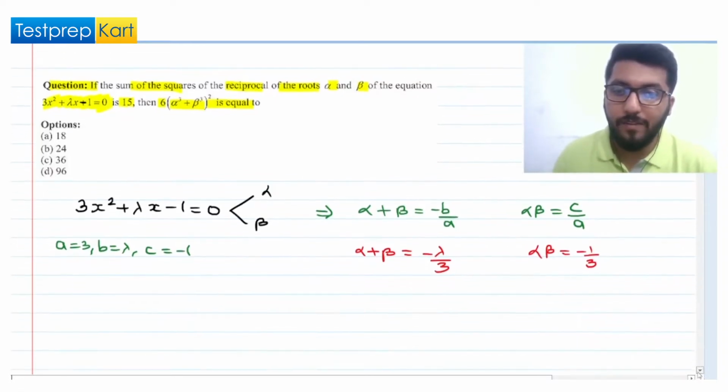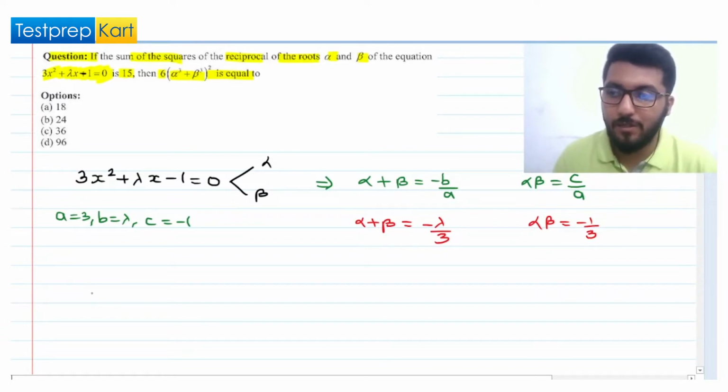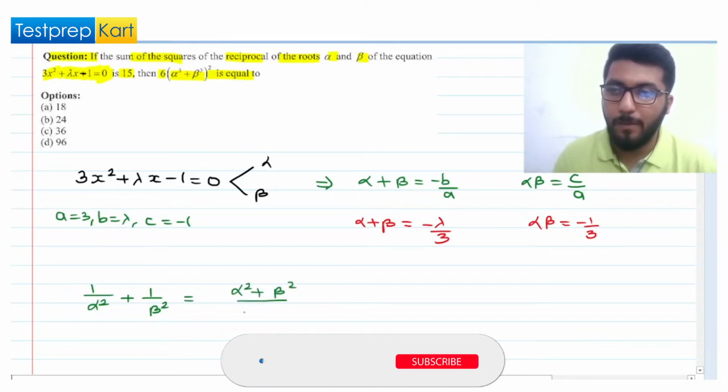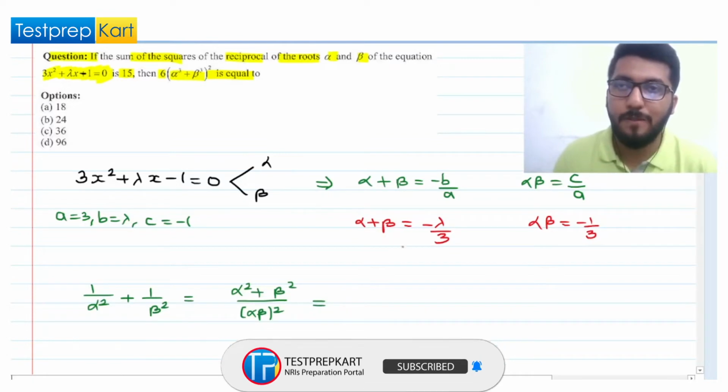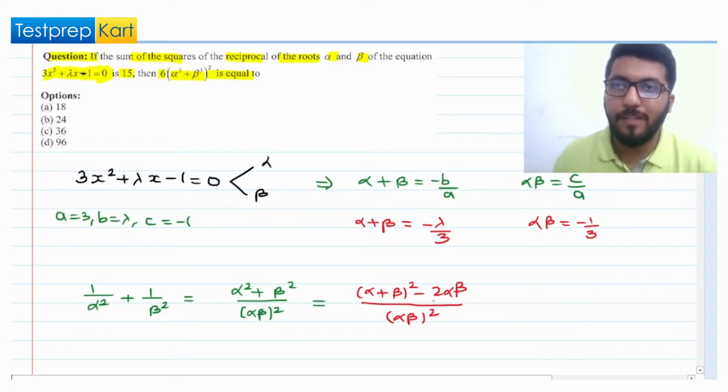But now what have they given us? The value of the sum of the squares of the reciprocals. So we will take the reciprocals, square them and add them. So that will become 1 by alpha square plus 1 by beta square. Now if you add these two terms, this will give us alpha square plus beta square by alpha beta whole square. But we can write alpha square plus beta square as alpha plus beta whole square minus 2 alpha beta, whole divided by alpha beta whole square, right? Because if you simplify this numerator's expression, you will get alpha square plus beta square only.